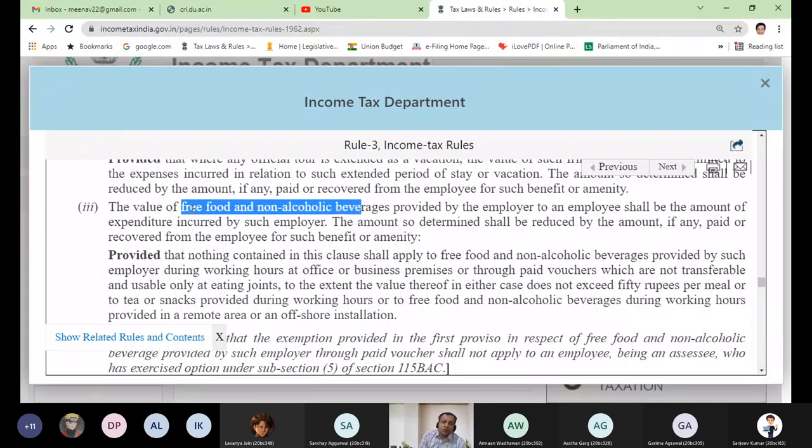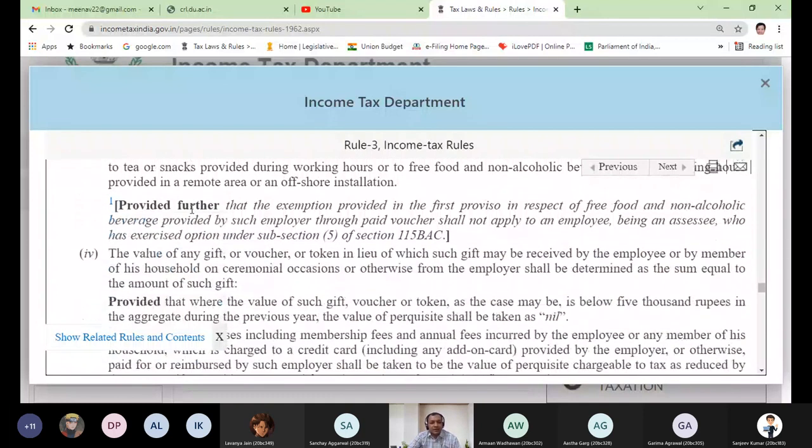Whatever free food or non-alcoholic beverages, tea is available, coffee is available in offices, in reality that is a benefit to the employee. So government says you convert it into cash. Assessee has to pay tax on those things. Brother, if he had gone outside instead of drinking that tea or coffee in the office, he would have paid money, right? Now that assessee is getting it free. So in reality you are saving something, and if you are saving something, it means it is your income. You pay the tax. So everything which you are getting free from the employer doesn't mean that it is tax free. Government will tell you the way to convert that non-monetary into monetary.